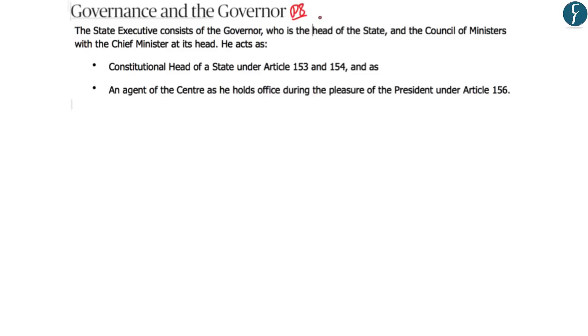Now, the article mainly highlights the discretionary power of the governor with regards to the appointment of the chief minister. You have to understand that the state executive consists of the governor, who is the head of the state, and moreover, the council of ministers, with the chief minister as its head. Now, the governor acts as the constitutional head of a state under Article 153 and Article 154. But apart from this, the governor also acts as an agent of the center, because the governor holds office based on the pleasure of the president under Article 156.